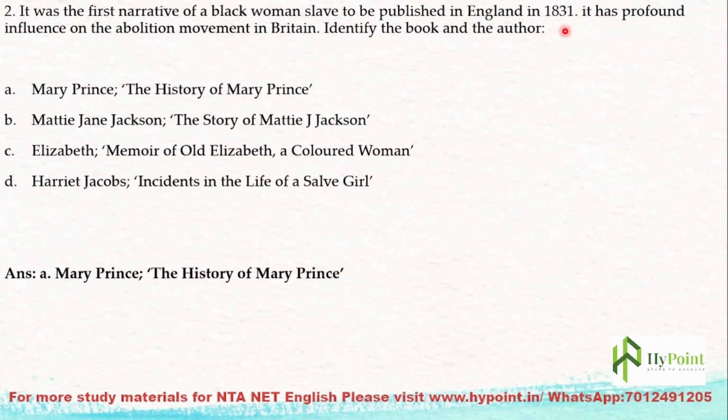In the options, the author's name is also given, so that is the next hint. Mary Prince, The History of Mary Prince. Mary Prince wrote a work known as The History of Mary Prince. Mettie Jane Jackson, The Story of Mettie J. Jackson. Elizabeth, Memoirs of Old Elizabeth, a Coloured Woman. Harriet Jacobs, Incidents in the Life of a Slave Girl. The correct answer here is Mary Prince, The History of Mary Prince, which was published in England in 1831. It is a narrative of a black woman and it influenced the abolition movement in Britain.